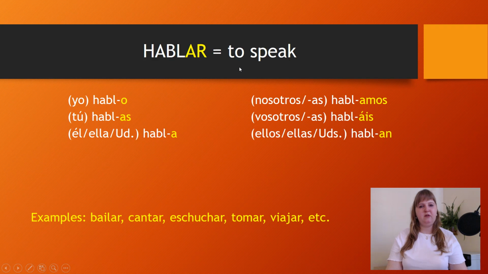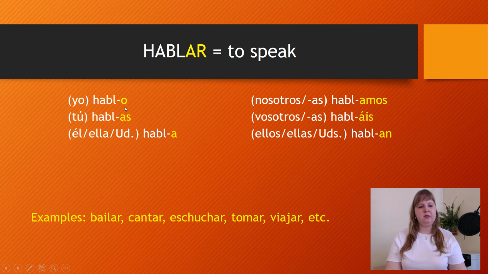So let's start with the first group of the regular verbs in Spanish, which has the ending AR. We have here the verb hablar, which means to speak. And first, what we have to do is to remove the ending AR. Then we have the stem habl, and then we just add the following endings.